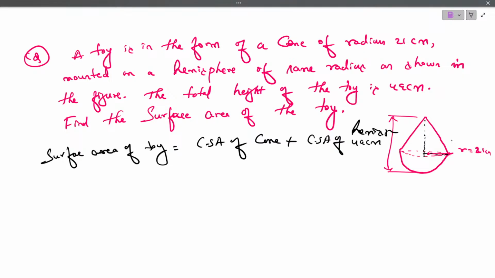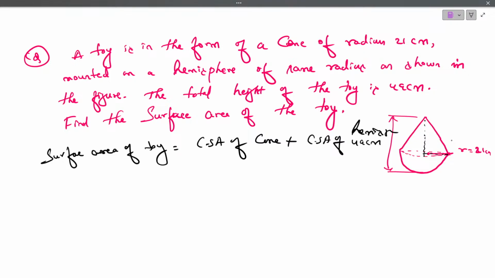Because already we have done most of the sums related to this. Am I right? Clear? Is this clear, students?